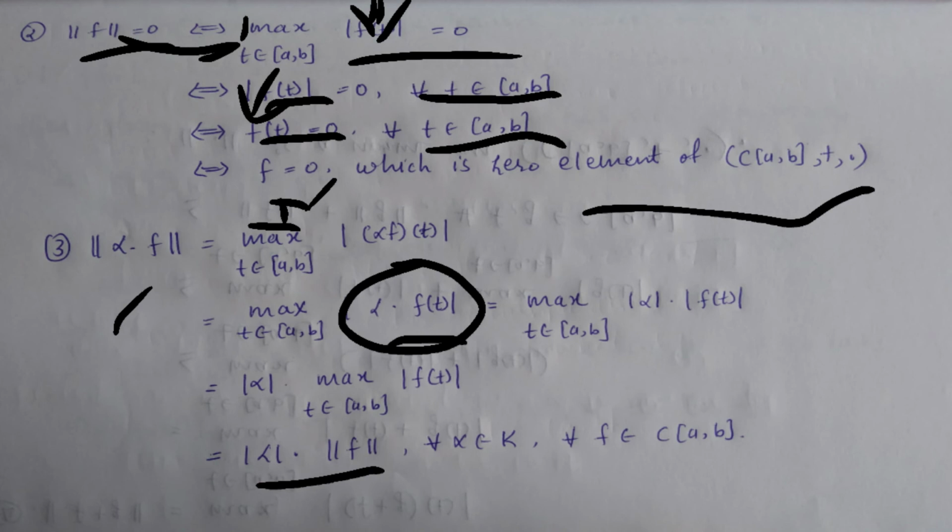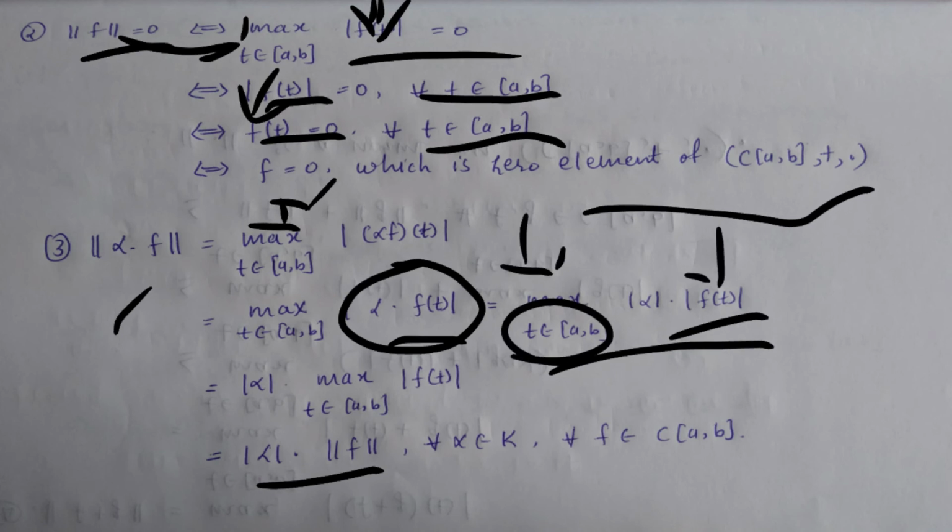Here we are using the definition of scalar multiplication. So it is equal to maximum of, split the modulus, which gives modulus of alpha into modulus of f of t. So here maximum is only applied for the function of t. So you can take alpha out, and we get modulus of alpha into maximum of modulus of f of t, where t belongs to closed interval AB.